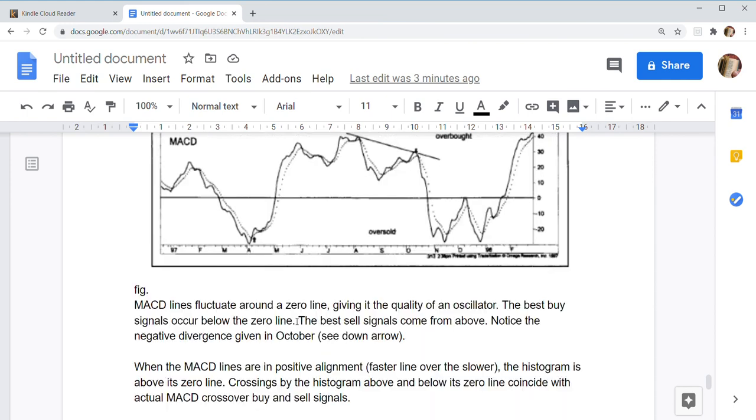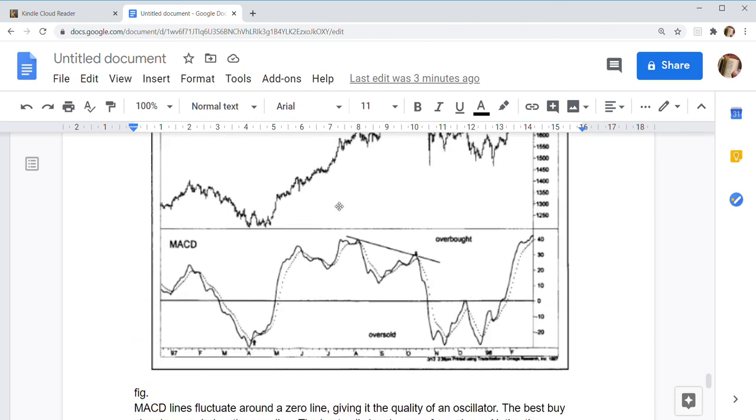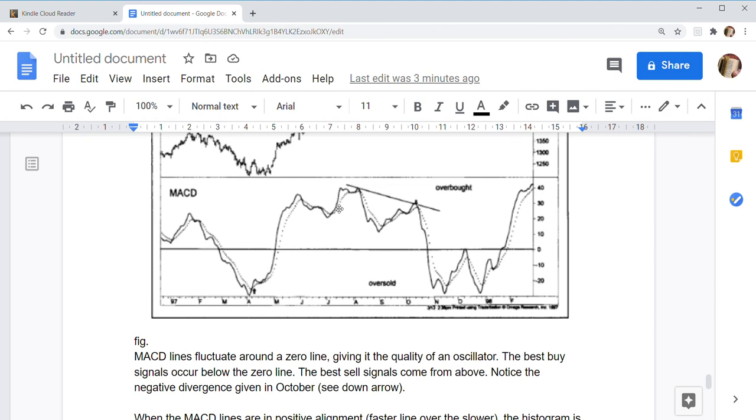The MACD line fluctuates around a zero line, giving it the quality of an oscillator. So it fluctuates above and below the zero line, giving it the quality of an oscillator.